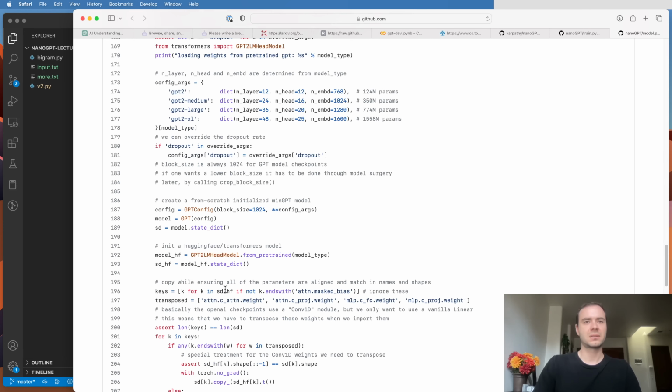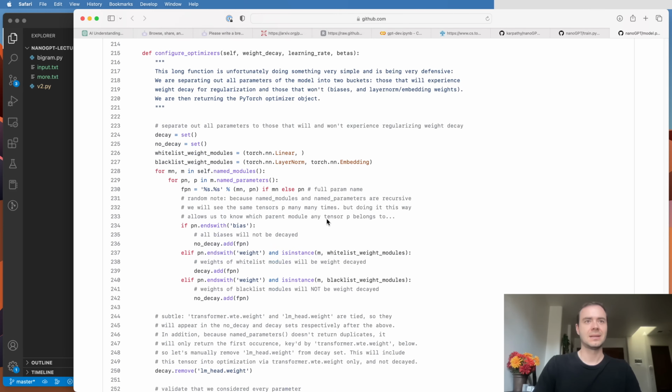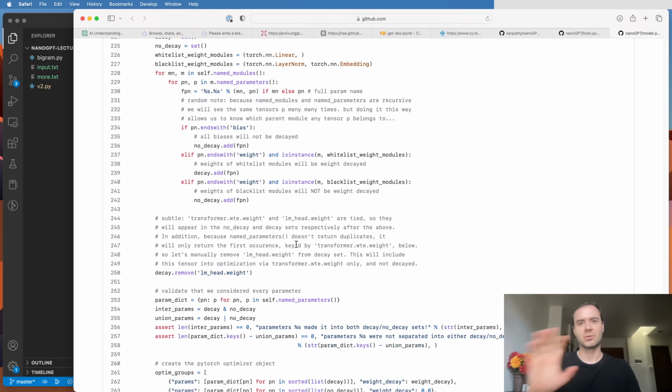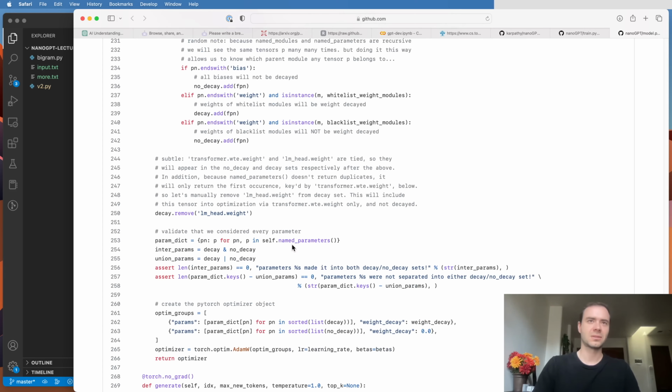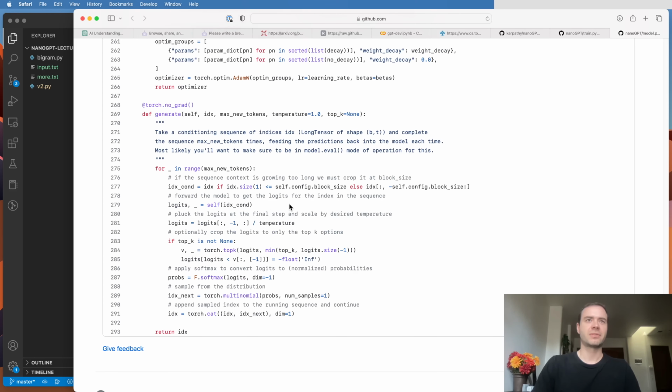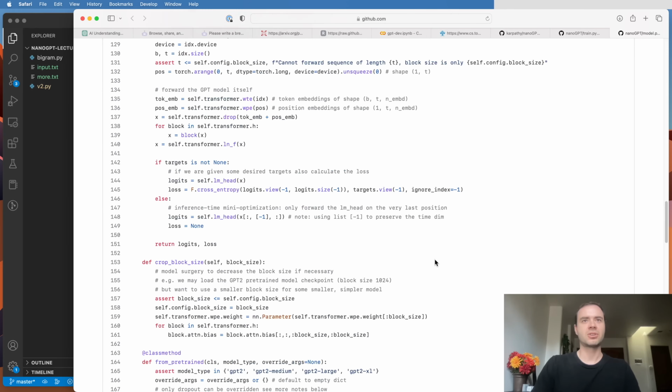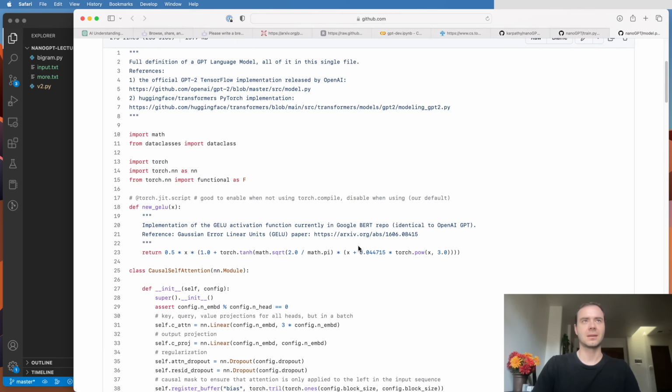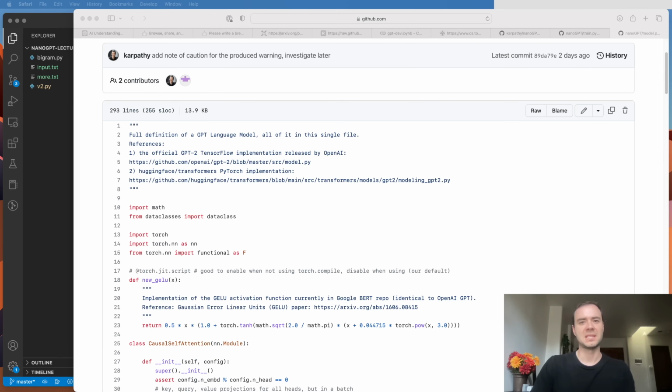And there's a bit more here because I'm loading checkpoints and stuff like that. I'm separating out the parameters into those that should be weight decayed and those that shouldn't. But the generate function should also be very, very similar. So a few details are different, but you should definitely be able to look at this file and understand a lot of the pieces now.